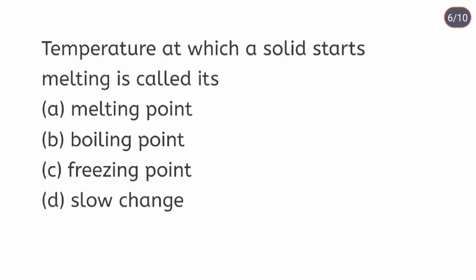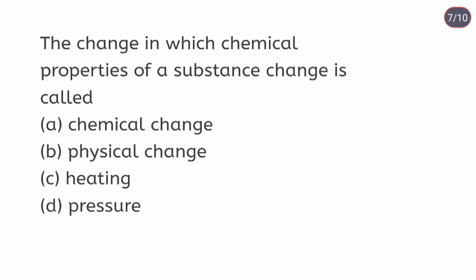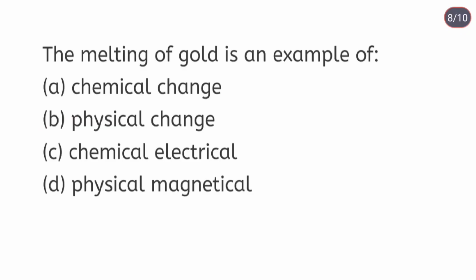Temperature at which a solid starts melting is called its melting point. The change in which chemical properties of a substance change is called chemical change.